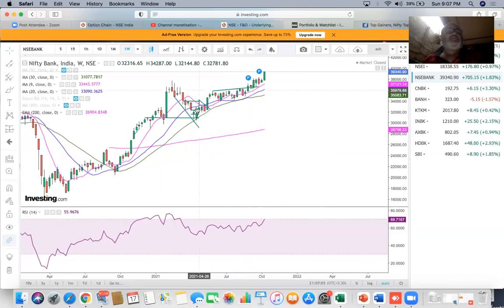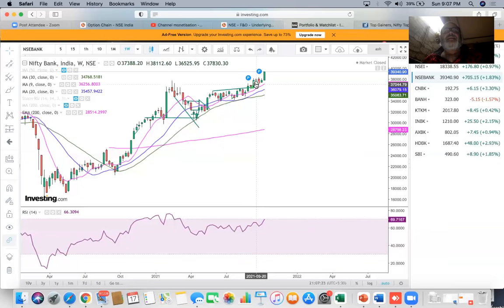Now, this is the weekly chart of the Bank Nifty. This low is about 34,800. This high is about 38,400. So we have about 3,600 points.